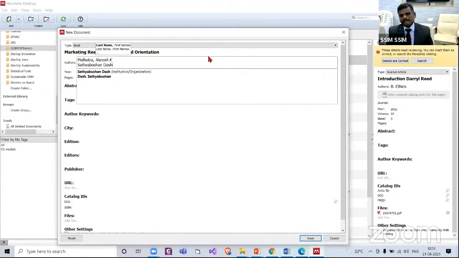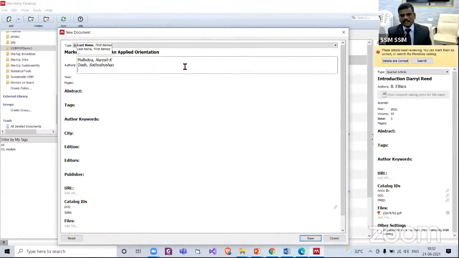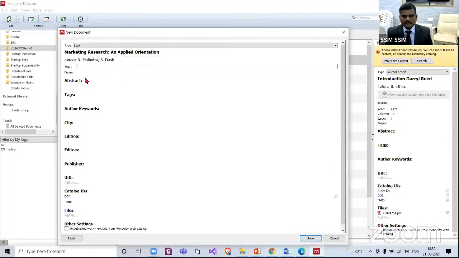Say enter. Suppose, let us say this is the NAAC manual. So now you have to type NAAC and specify it as an institution. Now say enter. Yes. Second author, enter. So we have entered the author names.